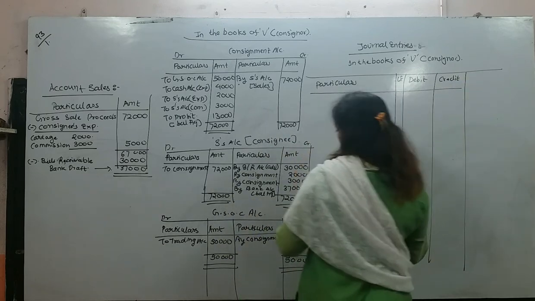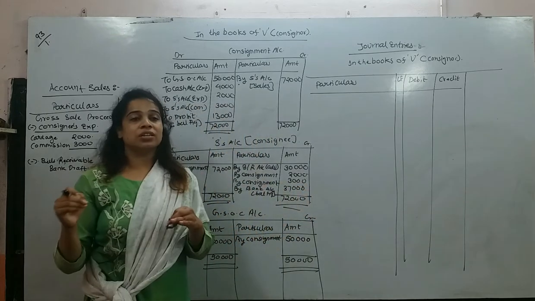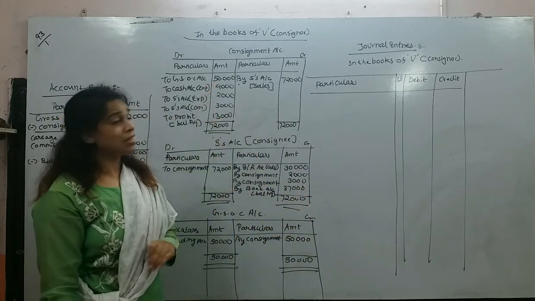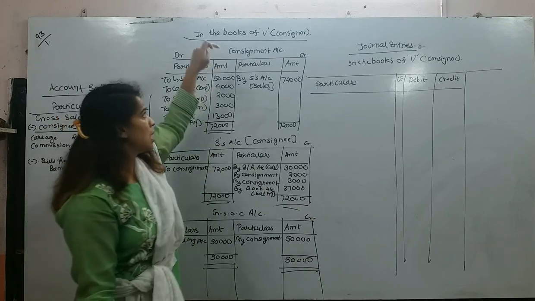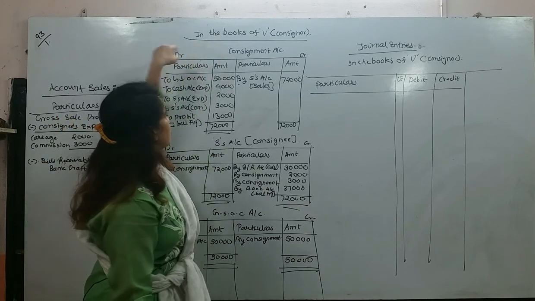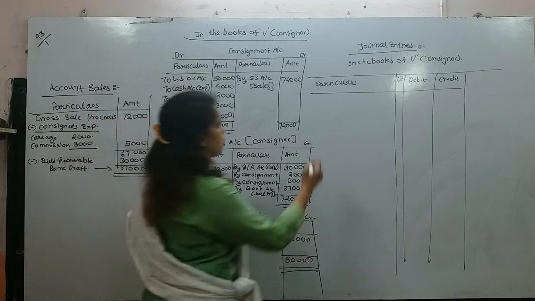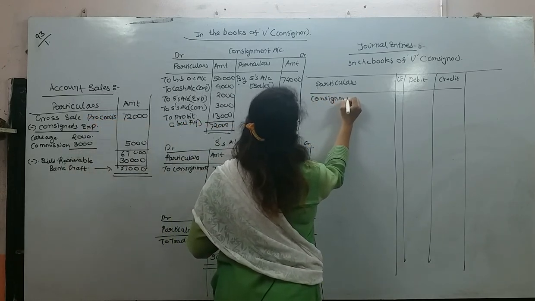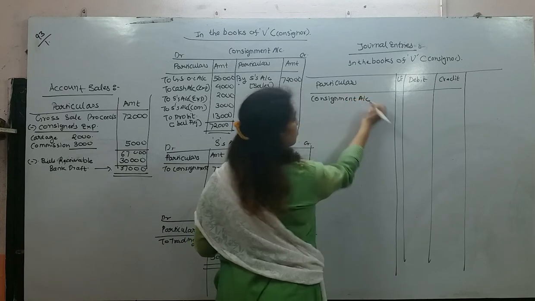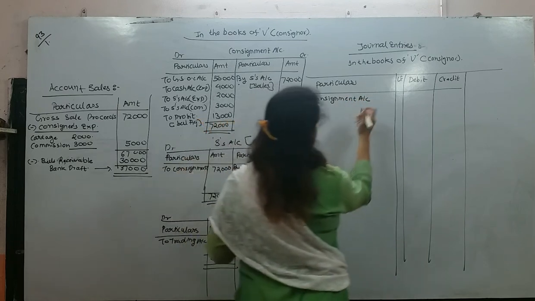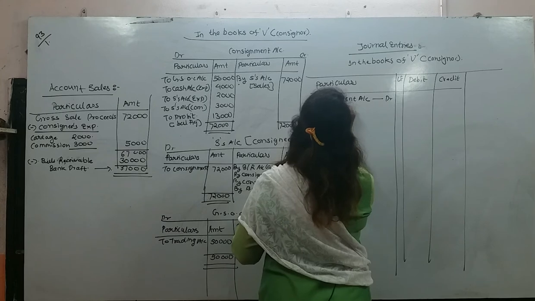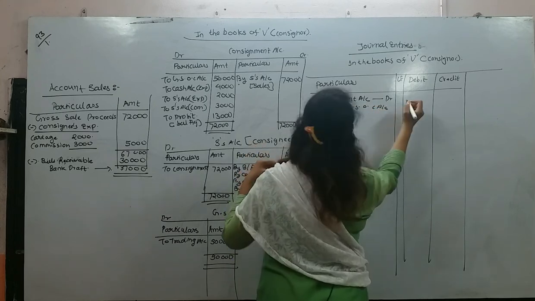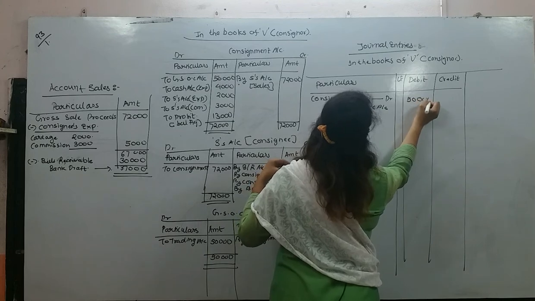Now see students, with the help of the ledger it is going to be very easy for us to prepare or pass journal entries. Understand, the first entry will be consignment account debit to GSOC account. I need not even have a look at my question. Consignment account debit to GSOC account, amount is 50,000.